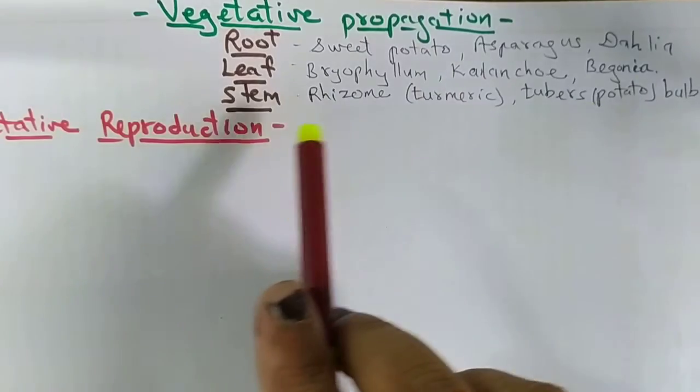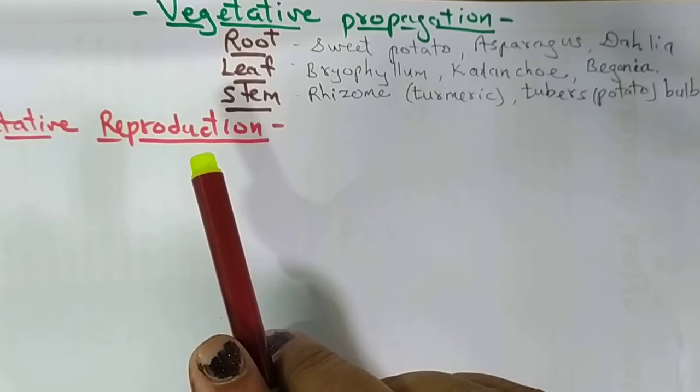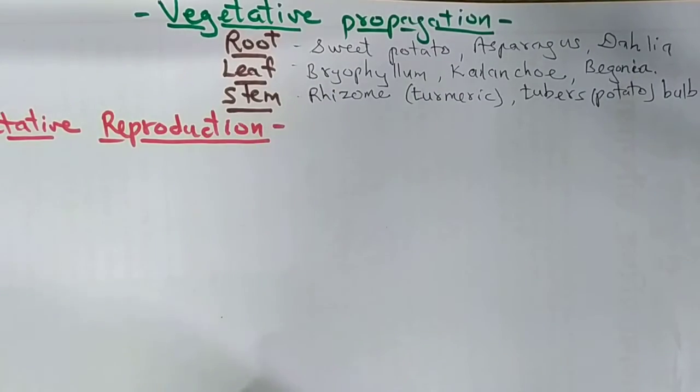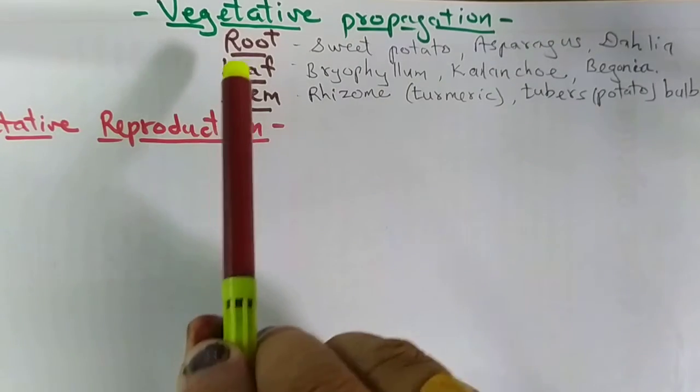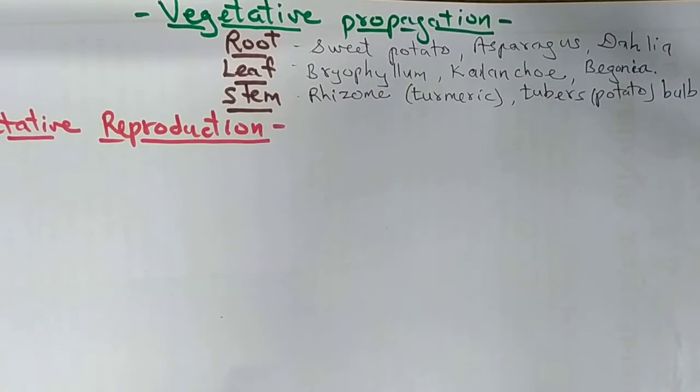In all these cases, the vegetative propagation takes place. Vegetative, that is, with the help of vegetative parts. They are the root, stem and the leaf. Propagation means increase in the number of the plants. It multiplies very fast.